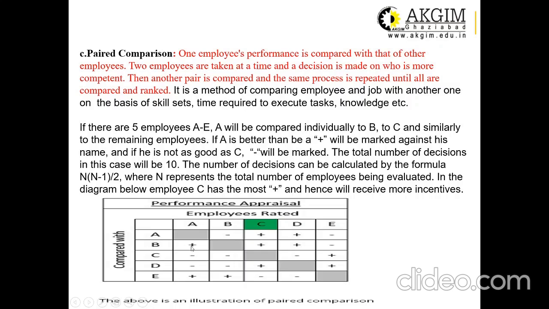In a nutshell, the total number of positive signs to the credit of Mr. A is 2. The other employees have also got various signs. B has got 1 positive sign, C has got 3 positive signs, D got 2 and E got 2. In this chart, C is the best, or the most valuable employee in the organization, as he has got 3 positive signs. So the employees are compared with each other and then ranked accordingly. These are the 3 ways of ranking the employees in the organization.